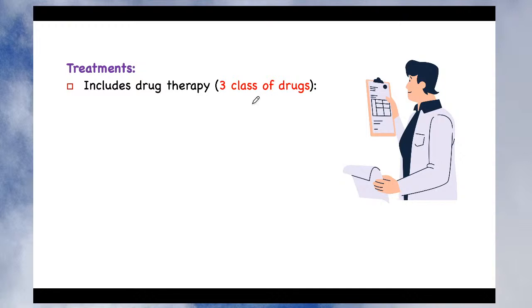So there are three classes of drug that can be administered to the patient to control this clinical condition. First, you can give the corticosteroid, because we know that corticosteroids are anti-inflammatory in nature. So they reduce the inflammation, and by virtue of their anti-inflammatory action, they help in reducing the symptoms of ulcerative colitis and Crohn's disease. And second, you can use the immunosuppressant drug, because sometimes the attack of the antibody on the intestine is responsible for the inflammation.